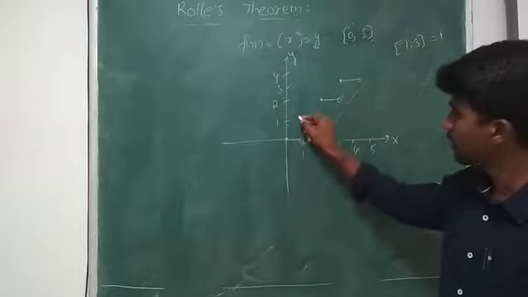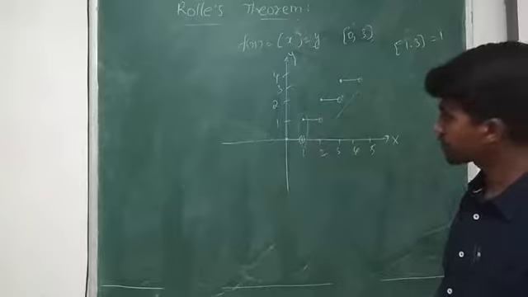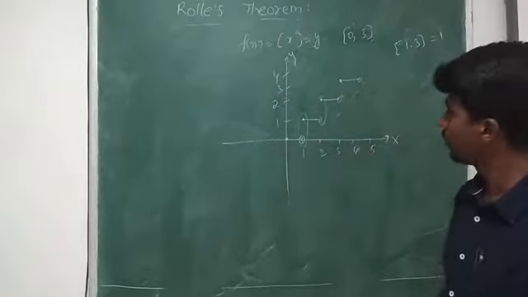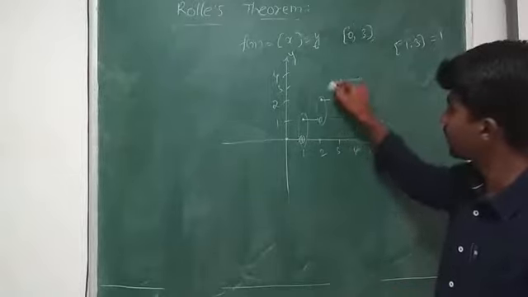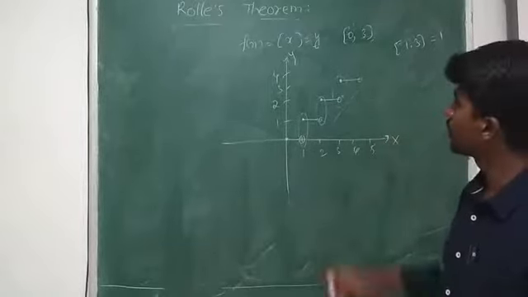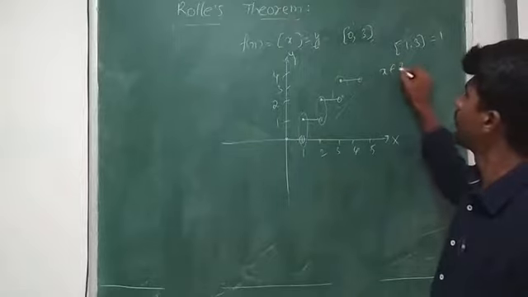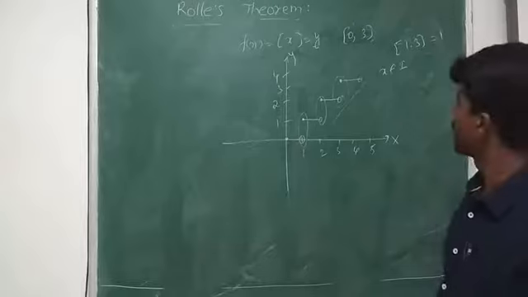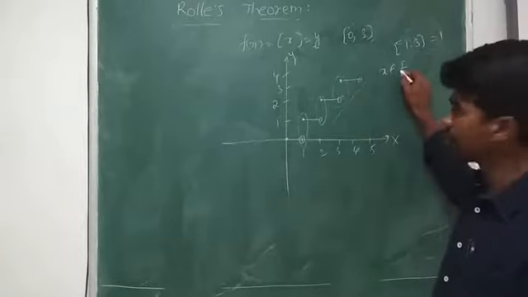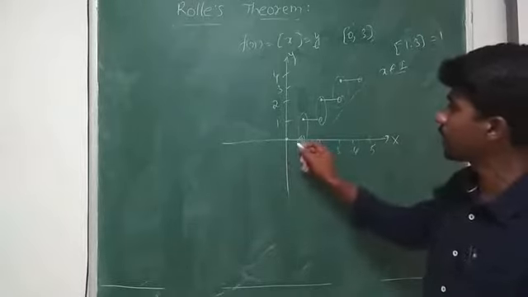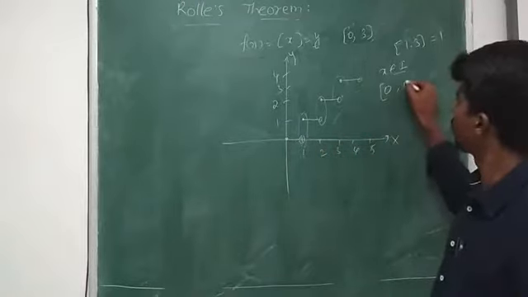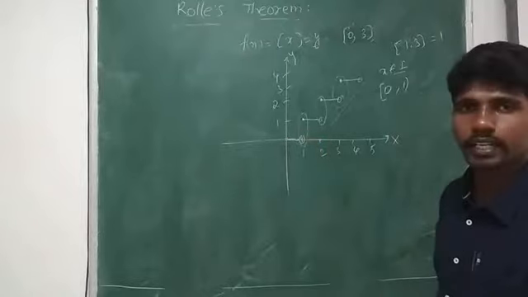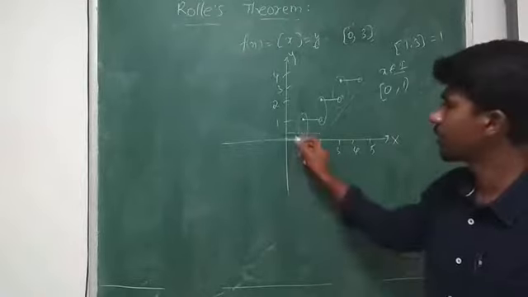So this is not continuous at 1, not continuous at 2, and not continuous at 3. Whenever the value of x belongs to the integers, step x is discontinuous. If it is not an integer, what happens? If it lies between 0 closed and 1 open, then I get a line parallel to the x-axis. It is continuous. I can draw the figure.